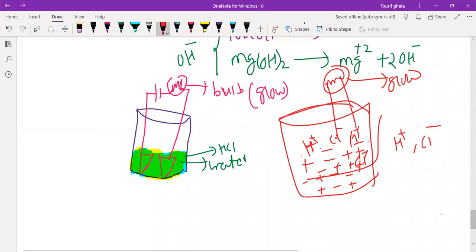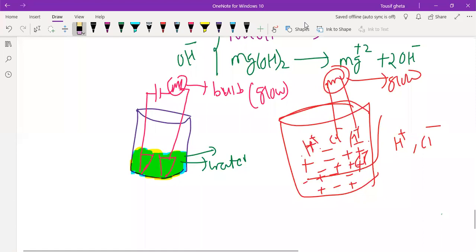Now I will do one thing. This time I am not taking HCl. So boys and girls, understood now how the bulb will glow? The bulb will glow because both the charges, plus and minus, are there. This plus and minus are only responsible for carrying current. And why are these plus and minus ions there? Because you have taken water and you have taken acid. You know that acid in water will dissociate to give H plus and another ion which will be minus.